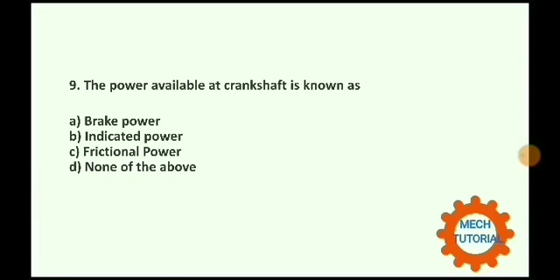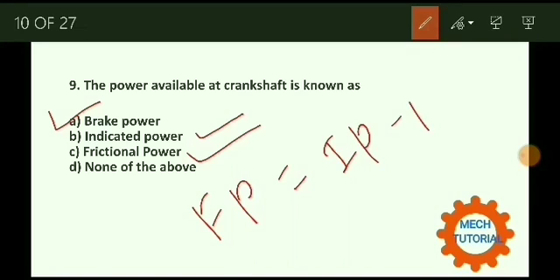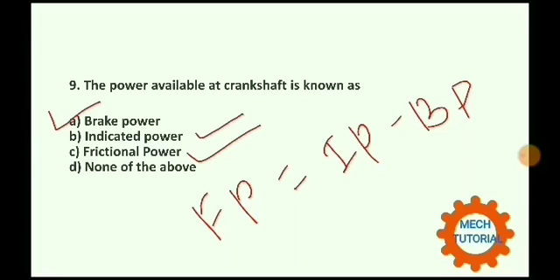Next, the power available at crankshaft is known as. Option number A, that is brake power. Brake power is the power which is available at the crankshaft. Here indicated power means क्या होता है? The power developed inside the engine cylinder is known as the indicated power. Next, friction power क्या होता है? Friction power is equal to indicated power minus brake power.